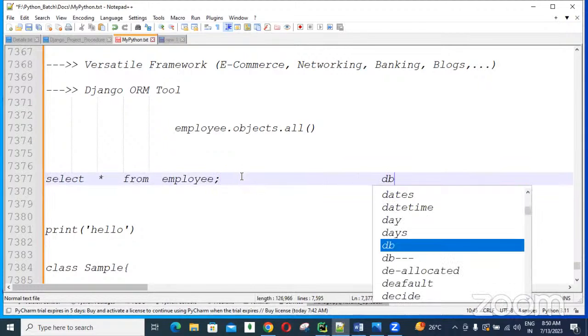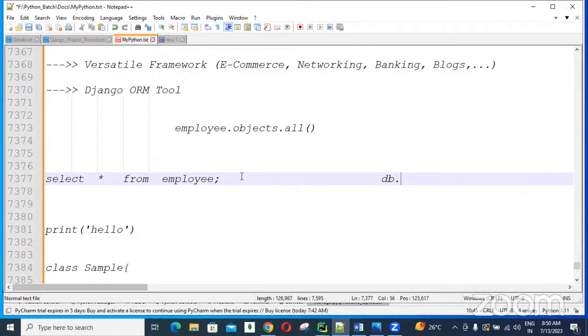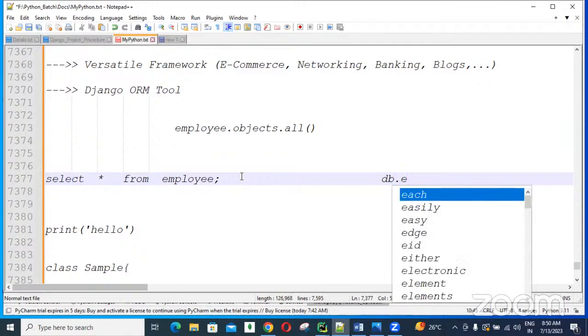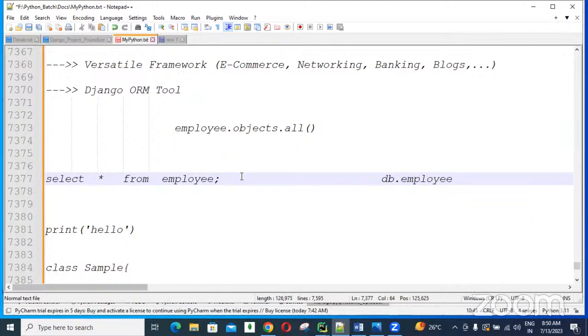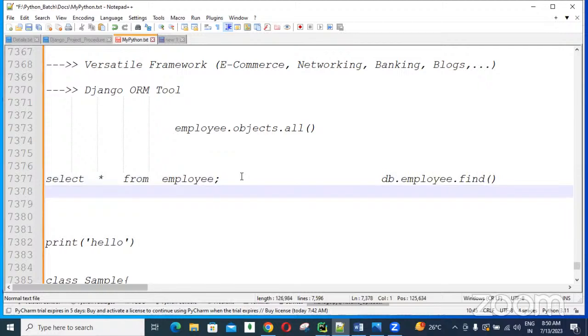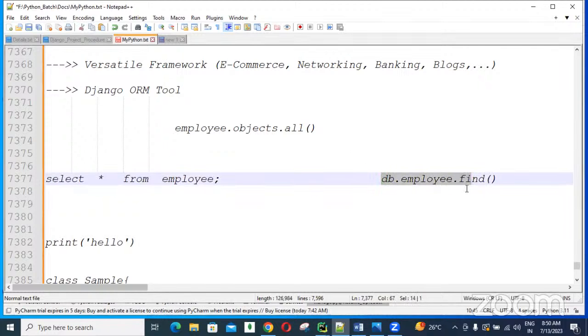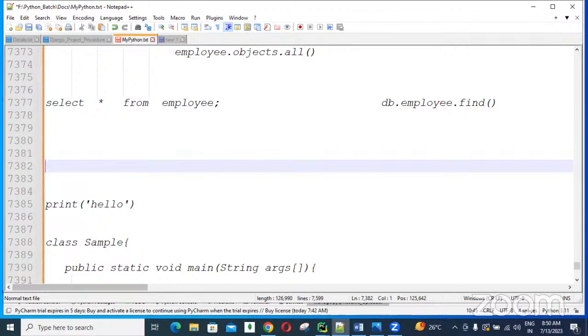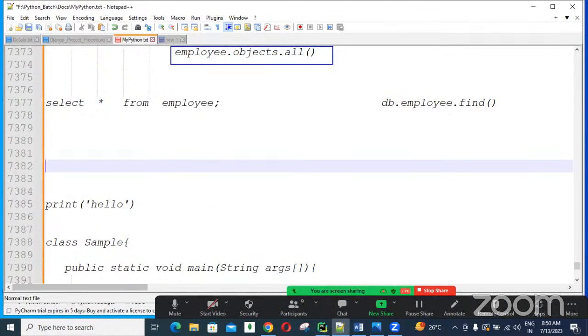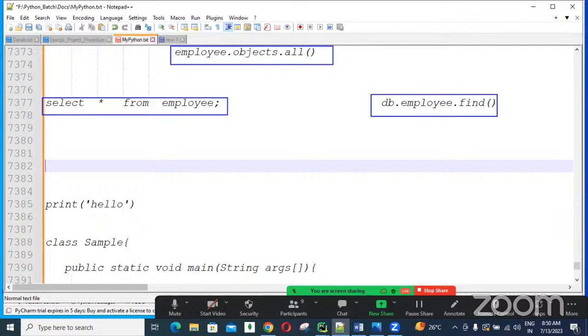MongoDB related, it is db.employee.find method. So this is ORM query, this is MySQL query, and this is a MongoDB query, guys.